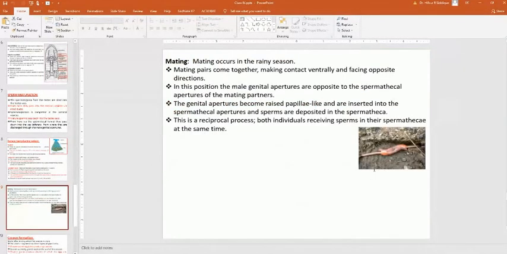Now the mating, the final stage. Once you have the sperm and the eggs, the next stage is mating. Mating occurs in the rainy season. Mating pairs come together, making contact ventrally and facing opposite directions. In this position, the male genital apertures are opposite to the spermathecal apertures of the mating partner. The genital apertures become raised and papillae-like and are inserted into the spermathecal apertures, and sperms are deposited in the spermathecae. This is a reciprocal process, with both individuals receiving sperms in the spermathecae at the same time.